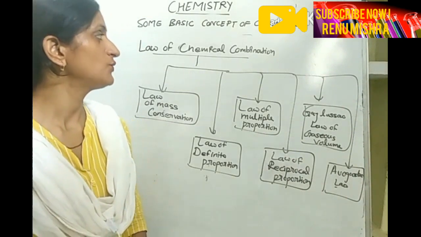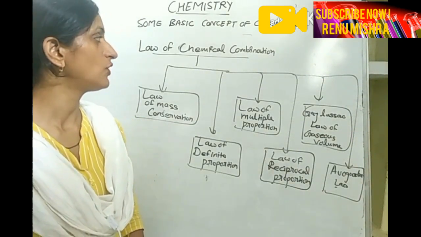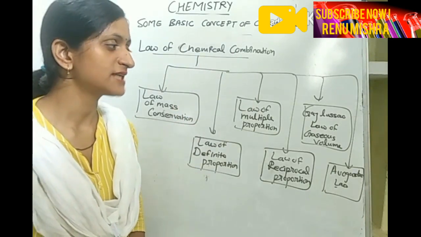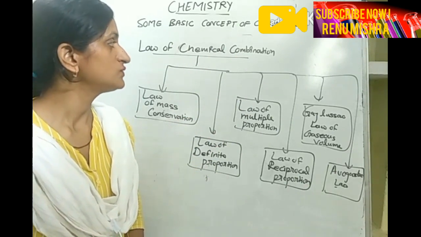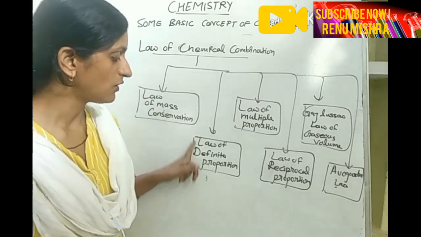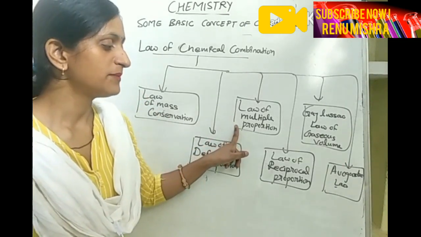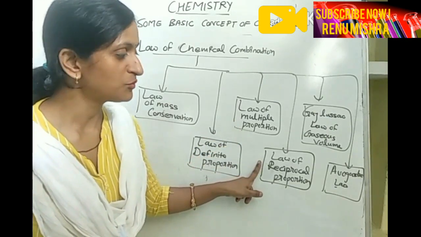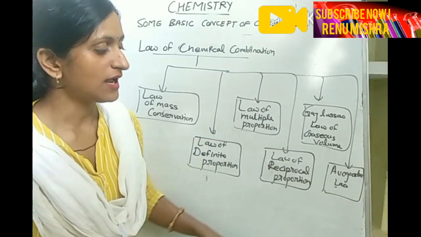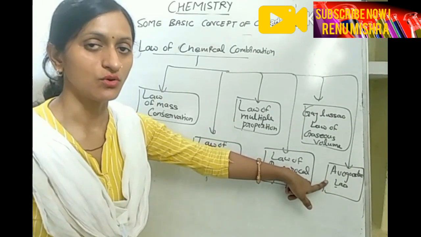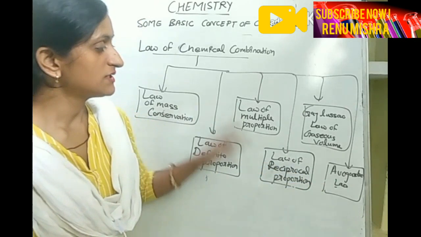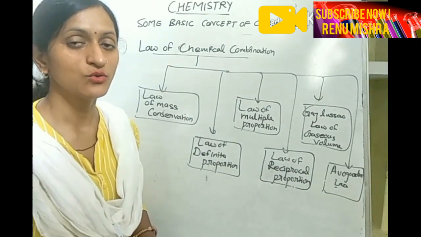Today I am going to continue my previous topic, that is laws of chemical combination. Students, do you remember I told you various types of laws used for chemical combination: the law of mass conservation, the law of definite proportion, the law of multiple proportion, the law of reciprocal proportion, Gay-Lussac's law of gaseous volume, and one more law I have added here, that is Avogadro's law. These laws I already told you in my previous video. So I think you have made this flow chart in your copy also.